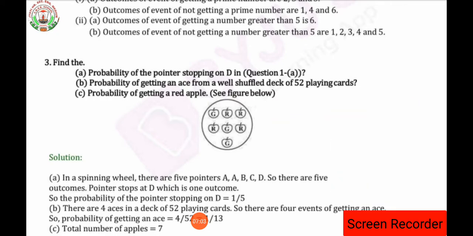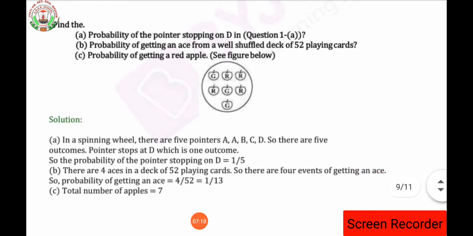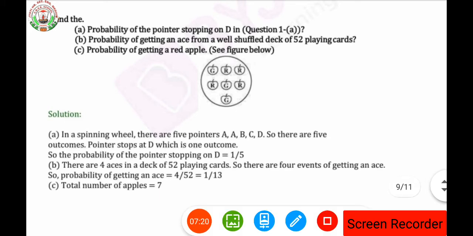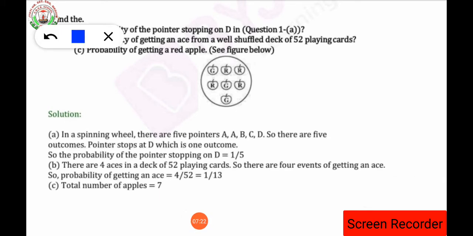Then in the same way, the C part of the question asks the probability of getting a red apple. So what will be the probability of getting a red apple? Let's see. Here a circle is there, isn't it?